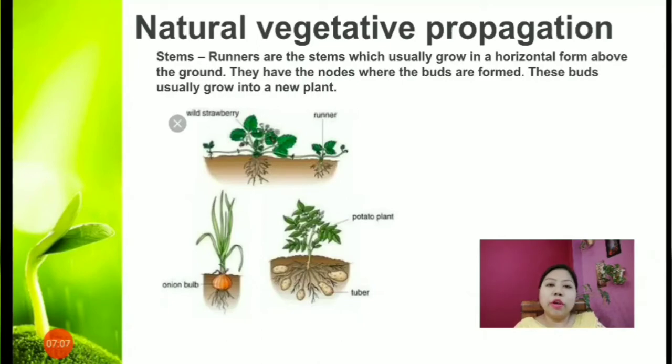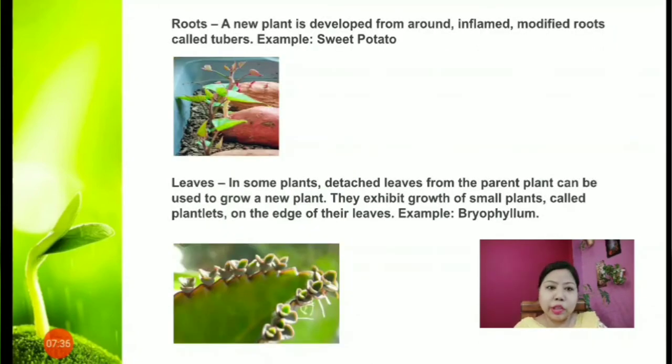So all these modified stems produce some adventitious buds, and if those buds are grown in soil, it can grow into a new plant. That means the part of the stem which has the bud has to be cut into pieces and then it will be placed in the soil so that the bud can grow into a new plant. Fine. So this is how the stem helps in vegetative propagation.